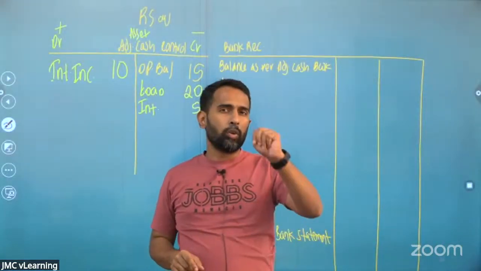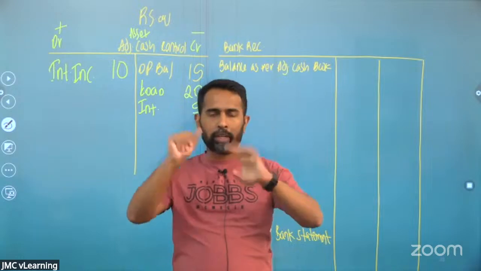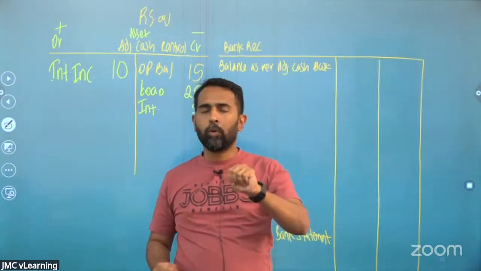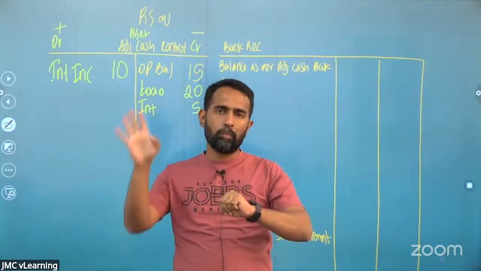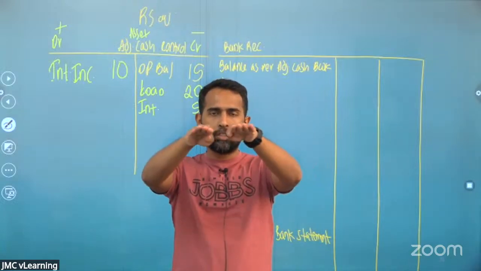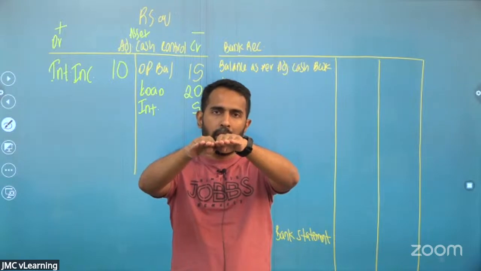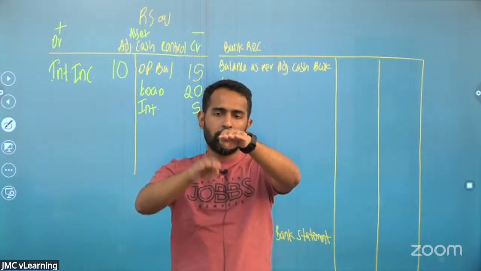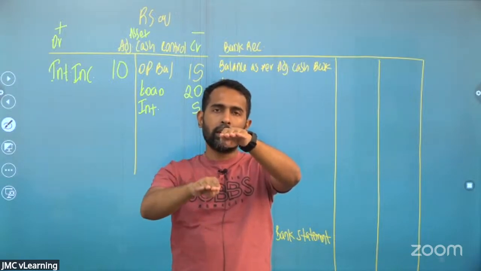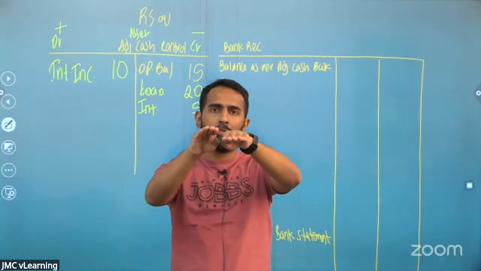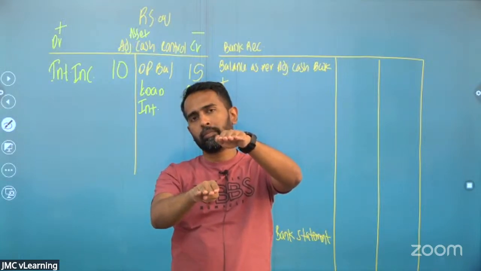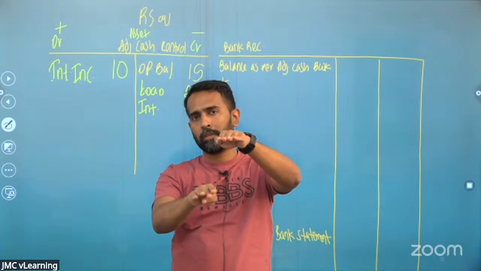In the reconciliation we use the technique: cash book, bank statement. Initially we assume things to be equal. Bank has erroneously debited means liability is getting reduced. So the bank balance is lower. Bank is 5,000 rupees lower.